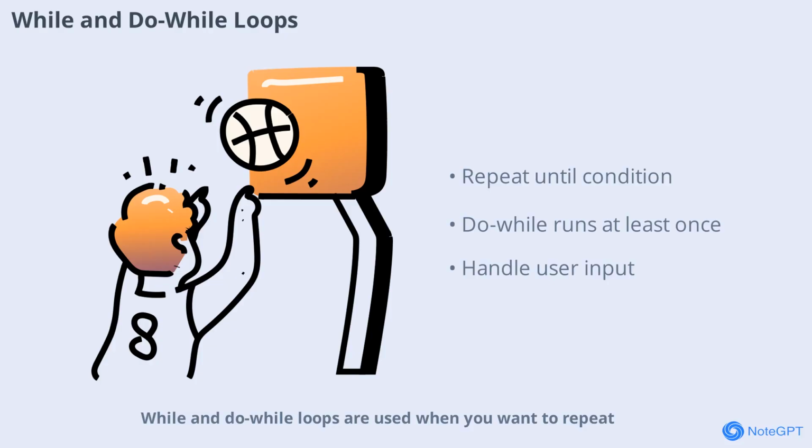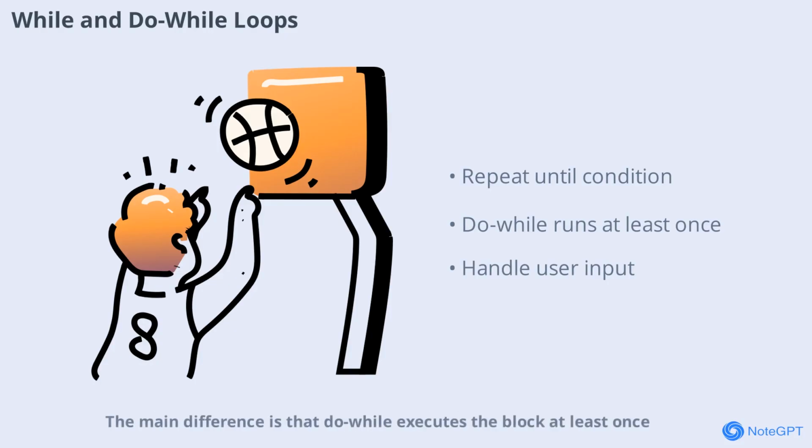While and do-while loops are used when you want to repeat a block of code as long as a condition is true. The main difference is that do-while executes the block at least once, even if the condition is false. These loops are essential for handling user input and processing data until a certain condition is met.